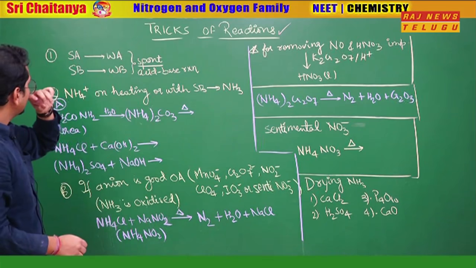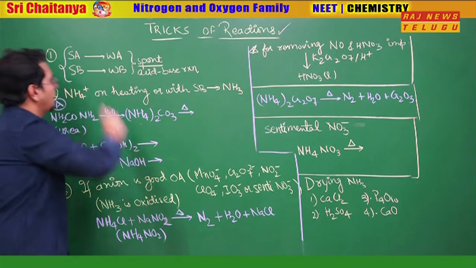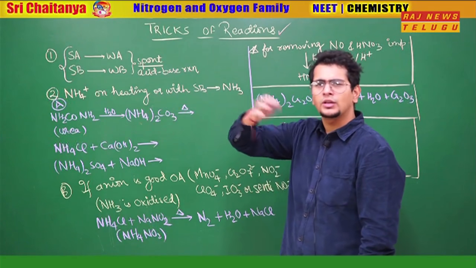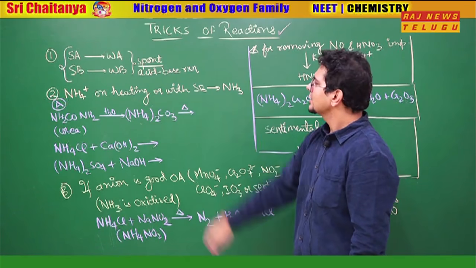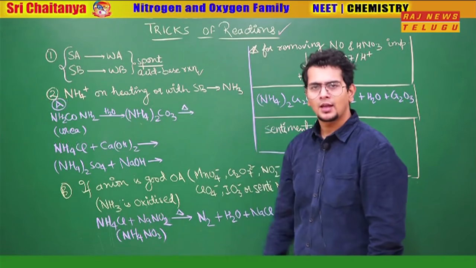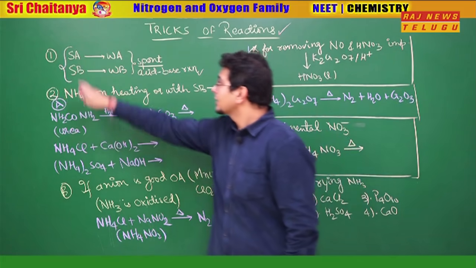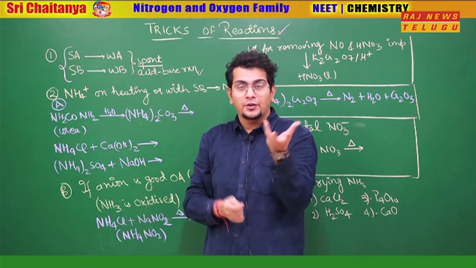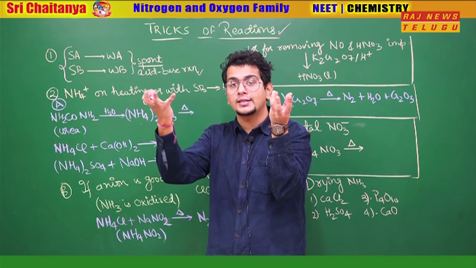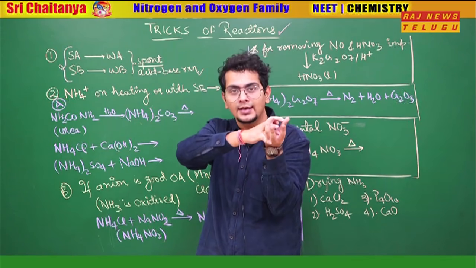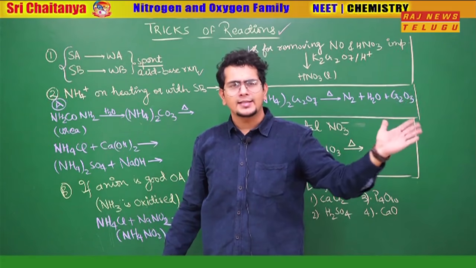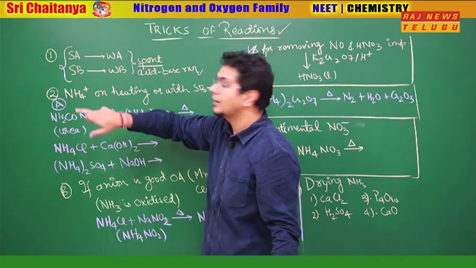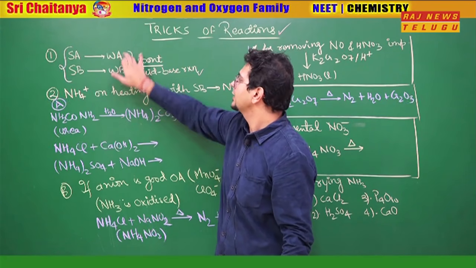So the first trick that you have to remember is that conversions from a strong acid to a weak acid are spontaneous, and from a stronger acid to a weaker acid, the conversions are spontaneous for acid-base reactions. Why? Simple: a stronger acid will have more tendency to give H+. If we have, let's say, A- and a strong acid, the strong acid will give H+ to it and the weaker acid will be formed. The weaker acid will not give H+ in front of the stronger acid. The stronger acid, like the elder one, will give H+ to make the weaker one.